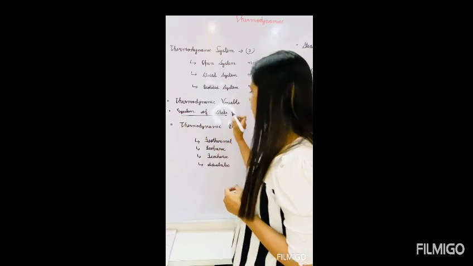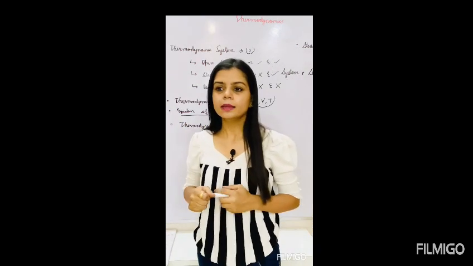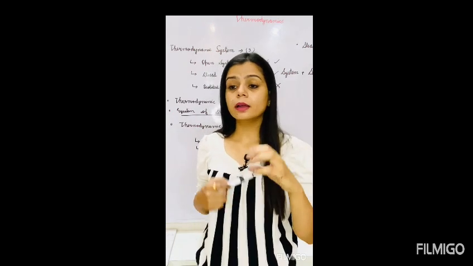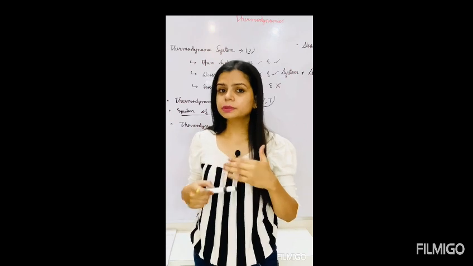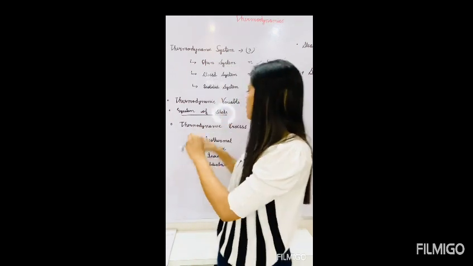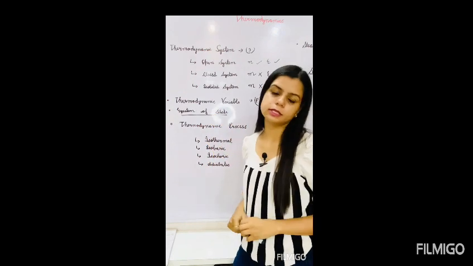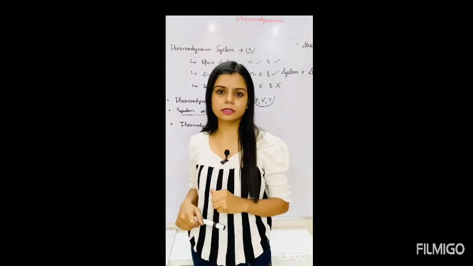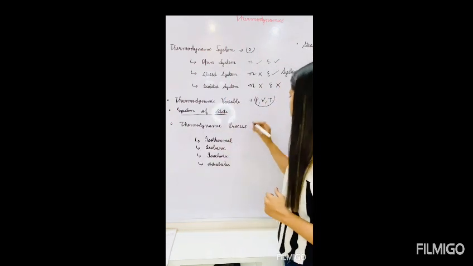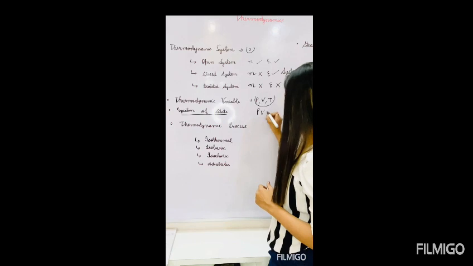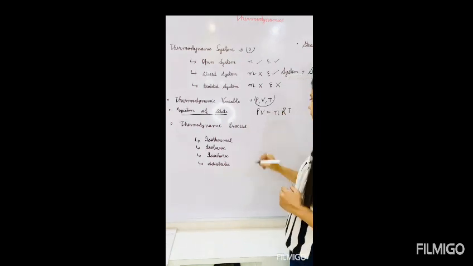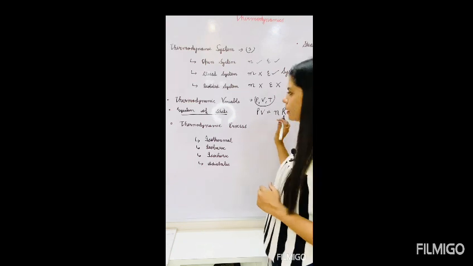Next is the equation of state. Now what is the equation of state, students? It is the mathematical relation that describes the relation between the thermodynamic variables of the system, the state variables of the system. For example, we take the ideal gas equation. We know the ideal gas equation is PV = nRT. So this is the ideal gas equation, correct?